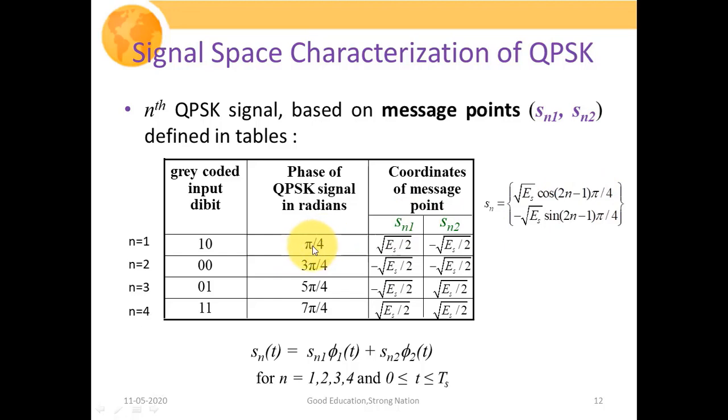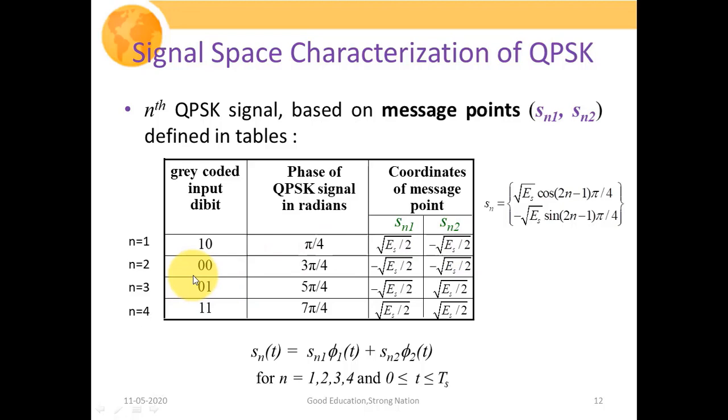When we put this phase angle pi by 4 in the generalized expression, the first symbol's first bit's amplitude can be written as under root of Es by 2, and the first symbol's second bit can be represented as minus under root of Es upon 2. Here Sn1 and Sn2 represent the actual bits in the symbol, and n represents the symbol. So for n equal to 1, the first bit is under root of Es upon 2 and the second bit is minus under root of Es upon 2.